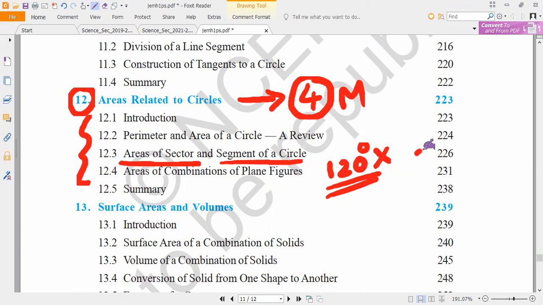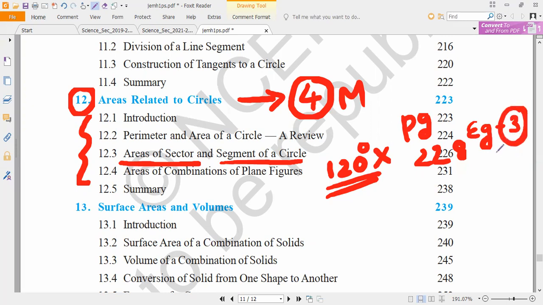Page number 228. Please all of you open page number 228. If you observe, example 3 is there. Please check it, all of you. That kind of question is deleted. Okay?